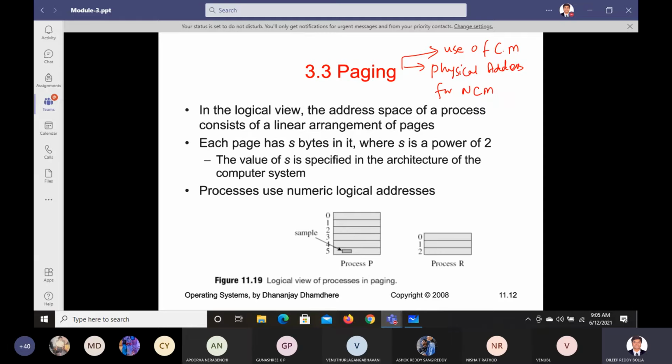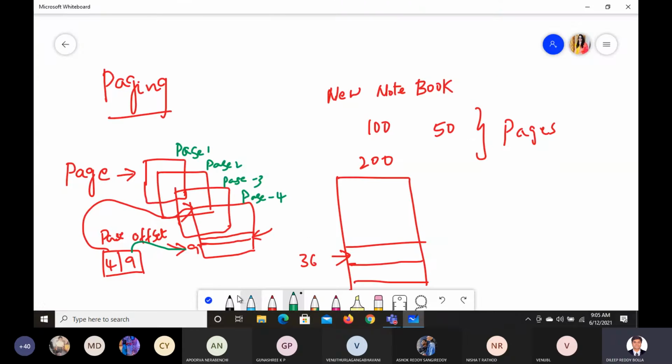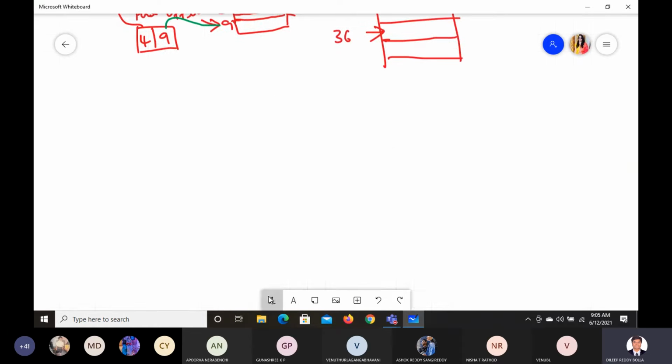Now here we need to understand an example. If let us say we have a logical address, I'll come back to this. So let us see this example. You'll try to understand something here. Say for example, we have a logical address.